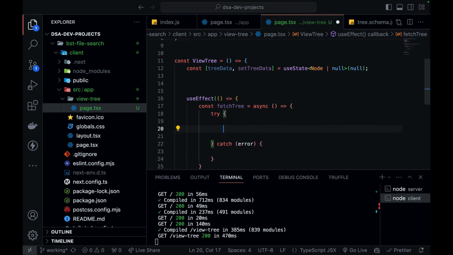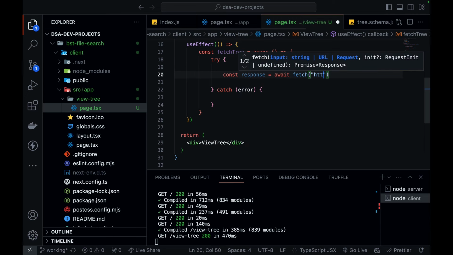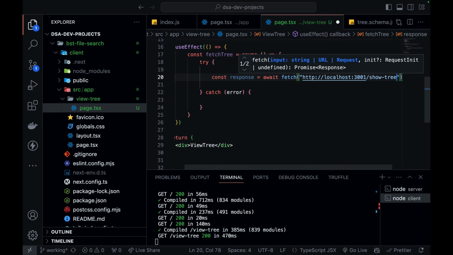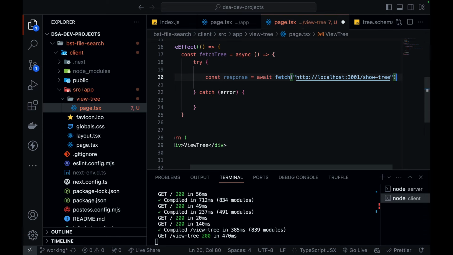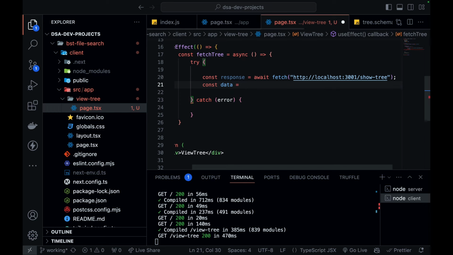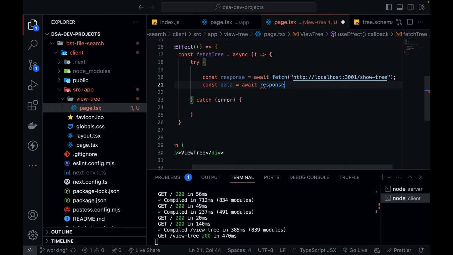Now in the try, I'm going to write constant response equals await http://localhost:3001/showtree. You remember this route, right? Then we have constant data is equal to await response.json.